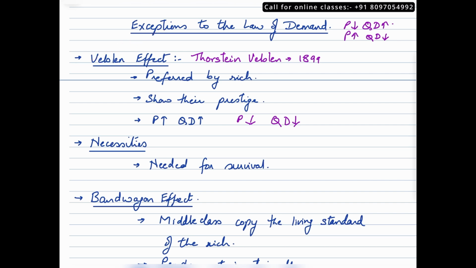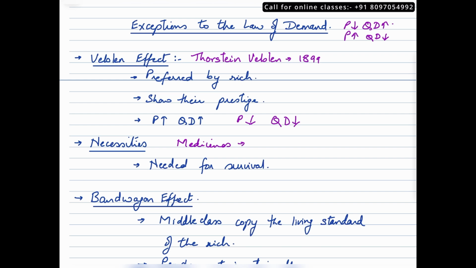Another exception is necessities. Now necessities are goods and services that you would need for bare survival, and these are commodities where generally a person would not look upon the prices or wait for the prices to fall before he or she could consume it. Say for example, medicines. Now when we talk about medicines, will you wait for the prices to go down before you start consuming it?